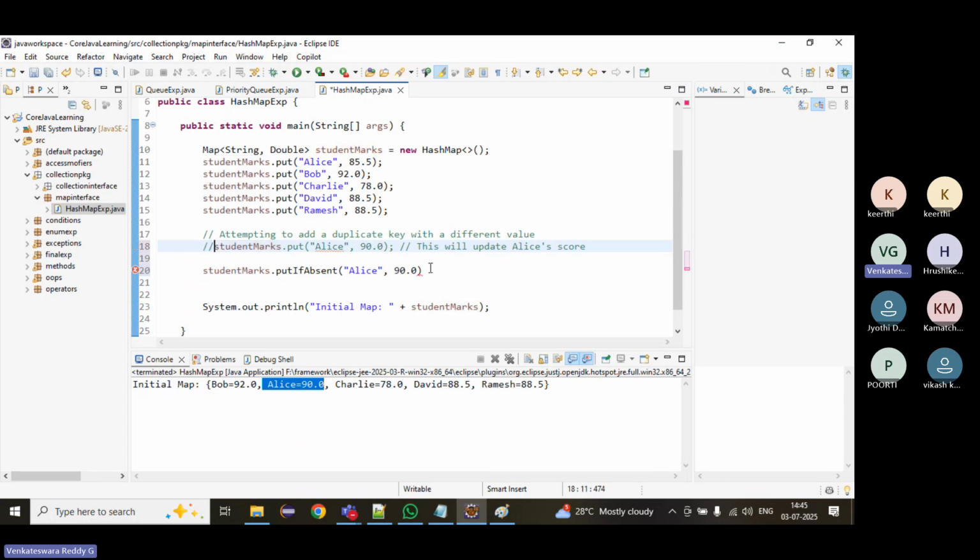Now with putIfAbsent, if the key is not there, then only add it. Otherwise, don't add. We can make sure that the value will not be overridden. That is the difference between put and putIfAbsent.